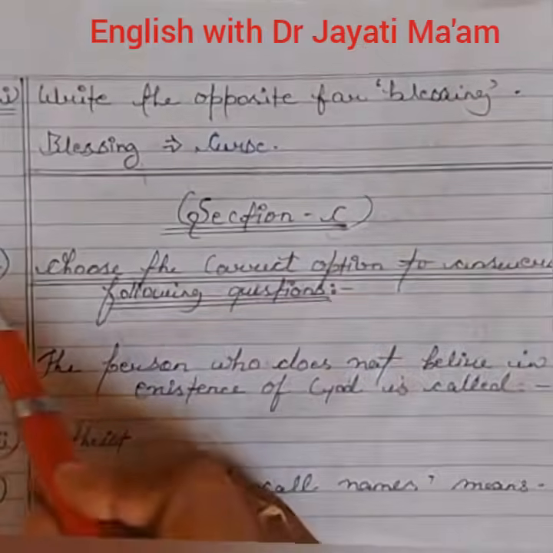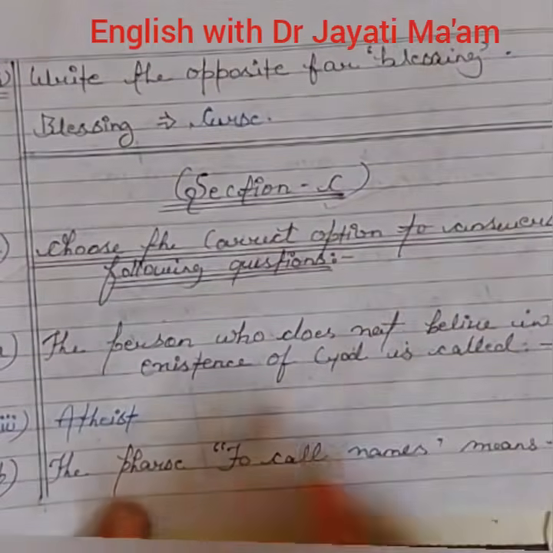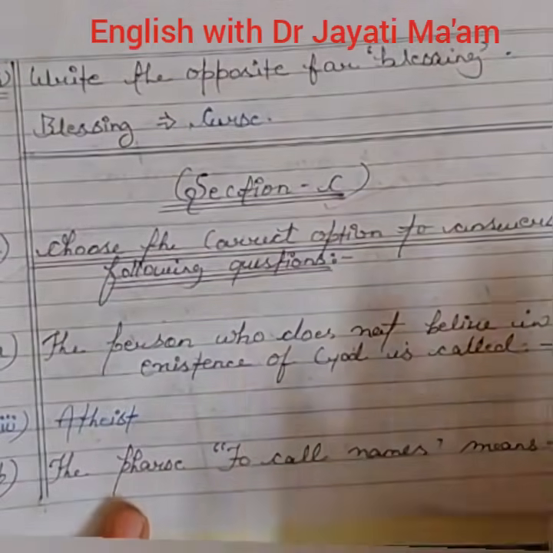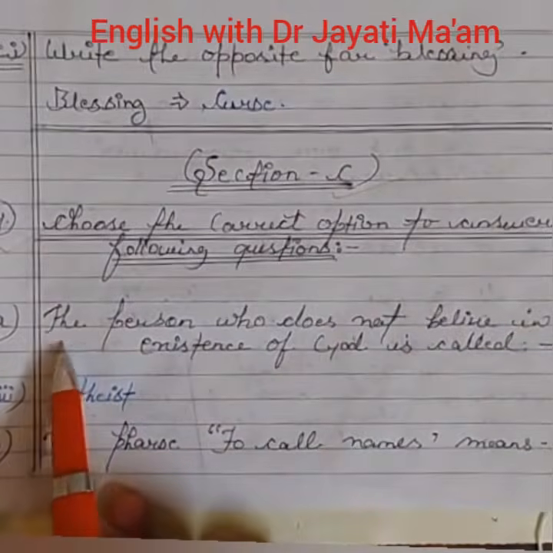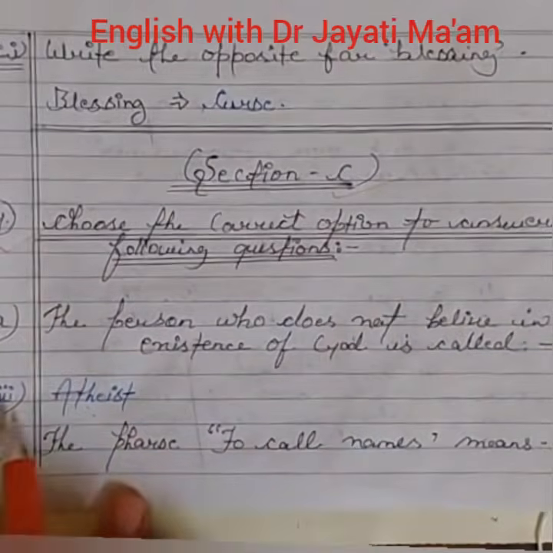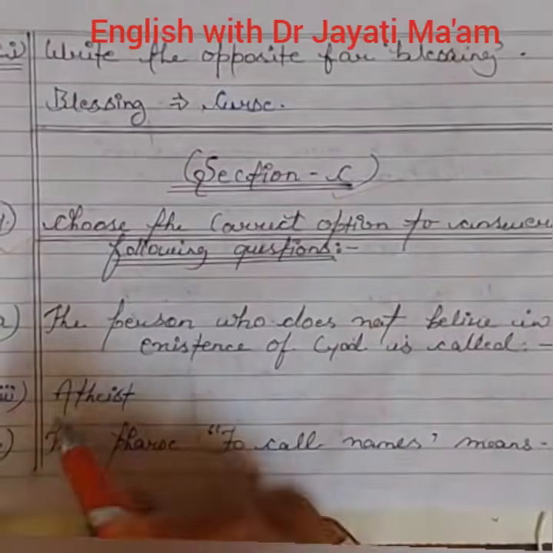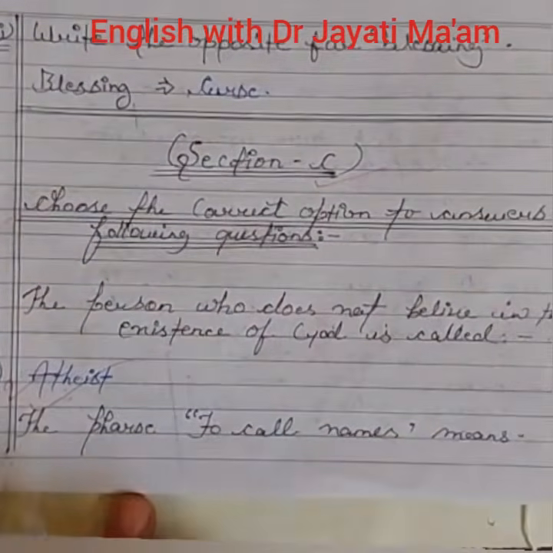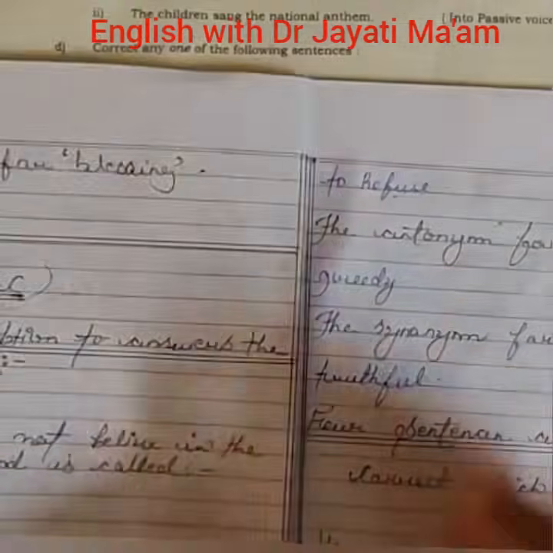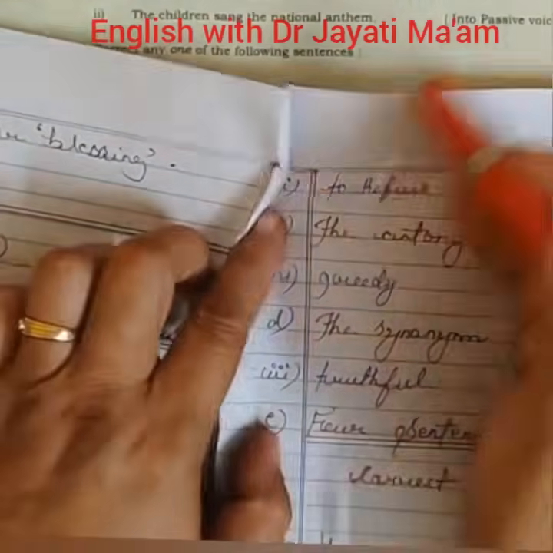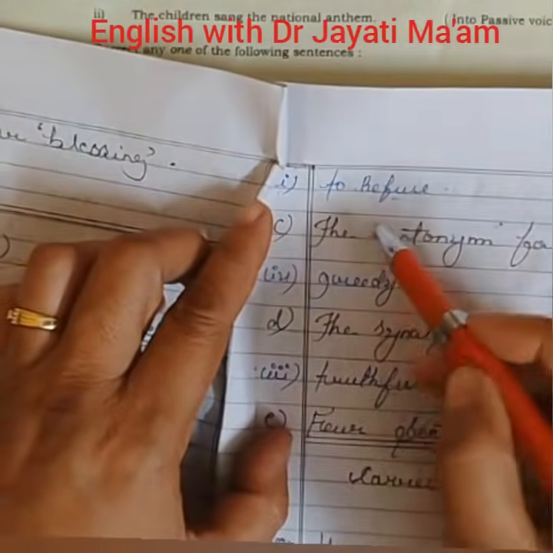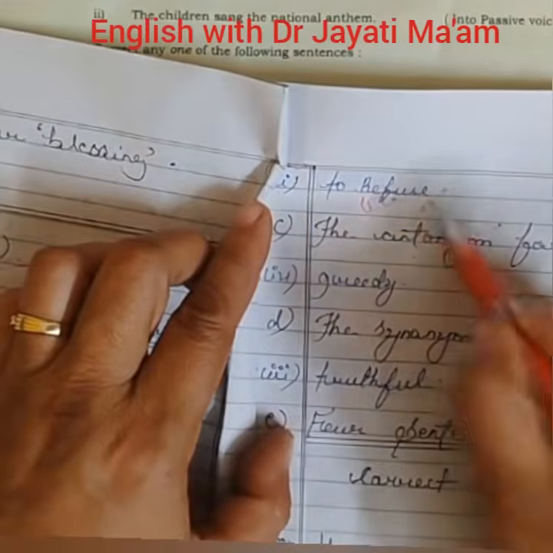Section C, very good. Question number 4, and she has written in a proper way. You can see she has mentioned the question, the option number, answer, atheist, good, 2 marks. Next question, then answer, option number, but it's incorrect.